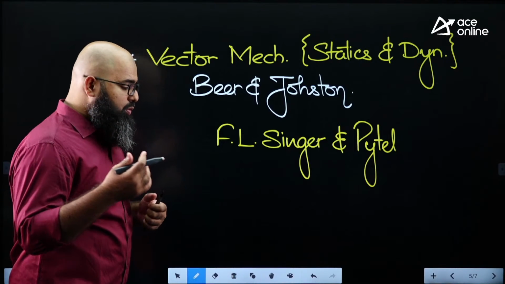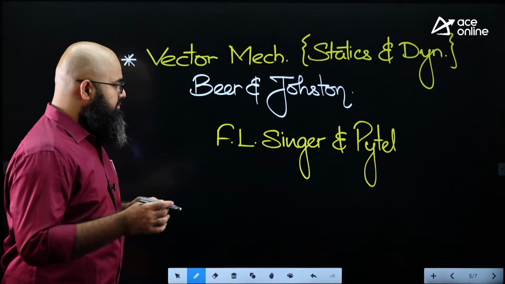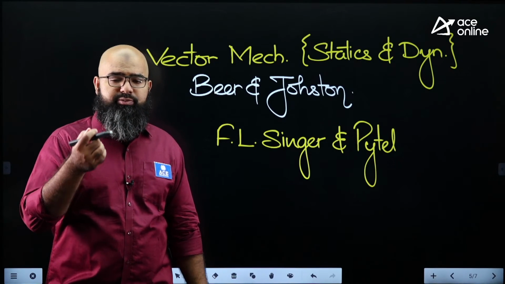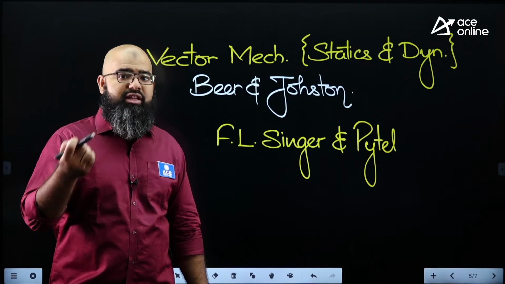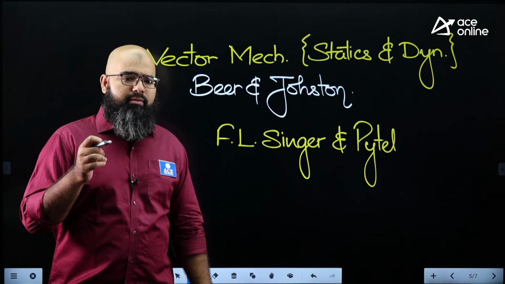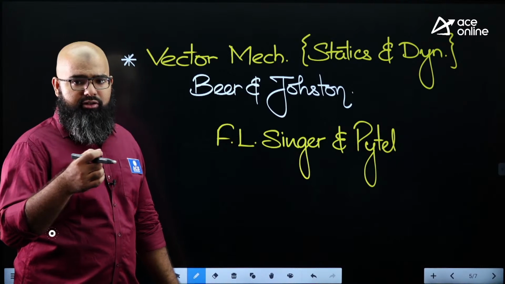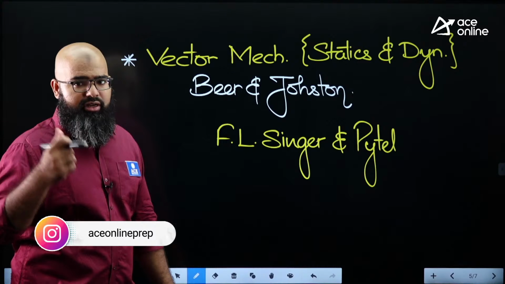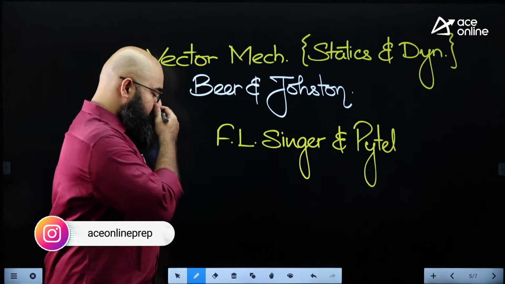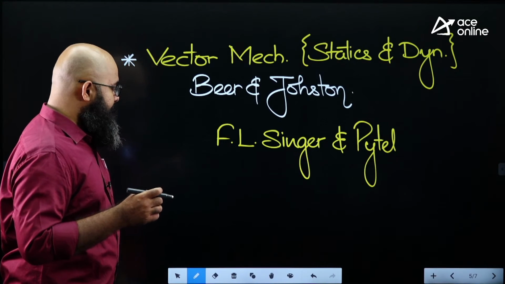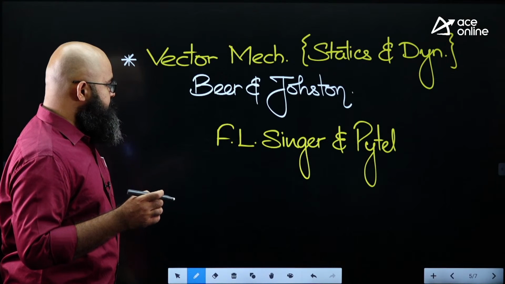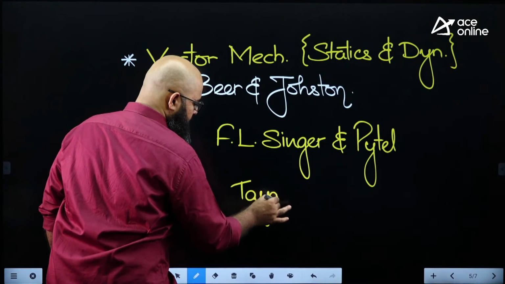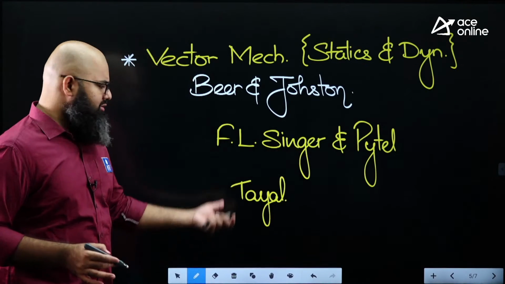If you like to refer to Indian authors, the best book was by Ramamurtham, a very famous author. Most of you must know this author from Strength of Materials also. But I'm not finding that in print these days. So if you can find older books of Ramamurtham, it's good for you. Otherwise, you can also go for a book by Tayal, Mechanics by Tayal. That is also a good book.